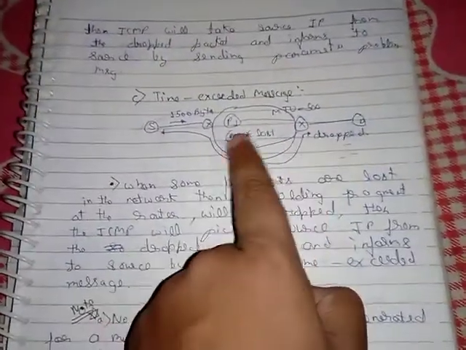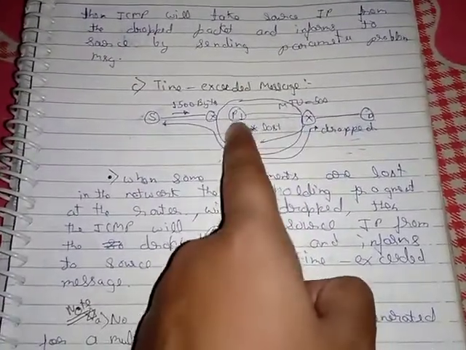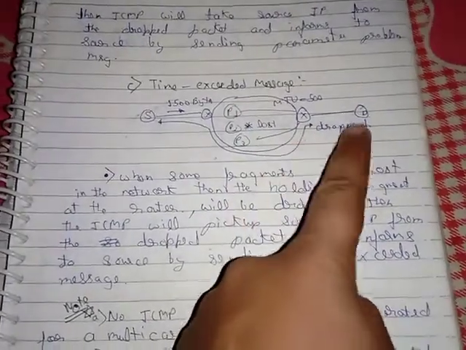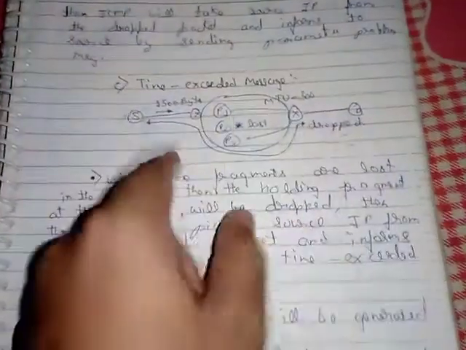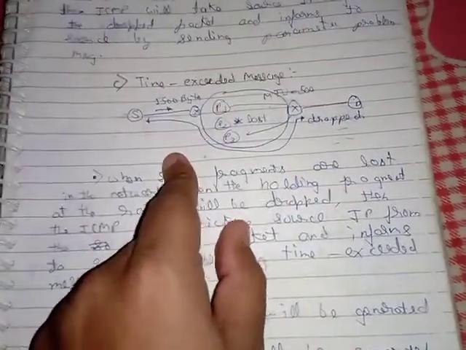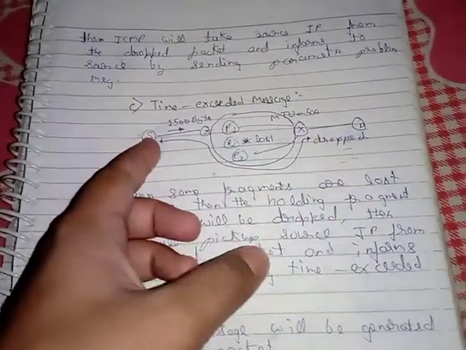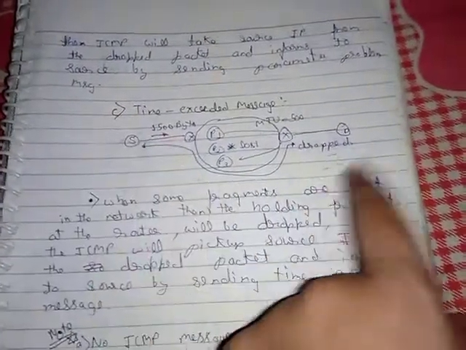Now suppose P1 reaches and P3 reaches, but P2 gets lost because of some problem. Then P1 and P3, which had already reached the destination, will also get dropped, because the destination was expecting the three fragments.